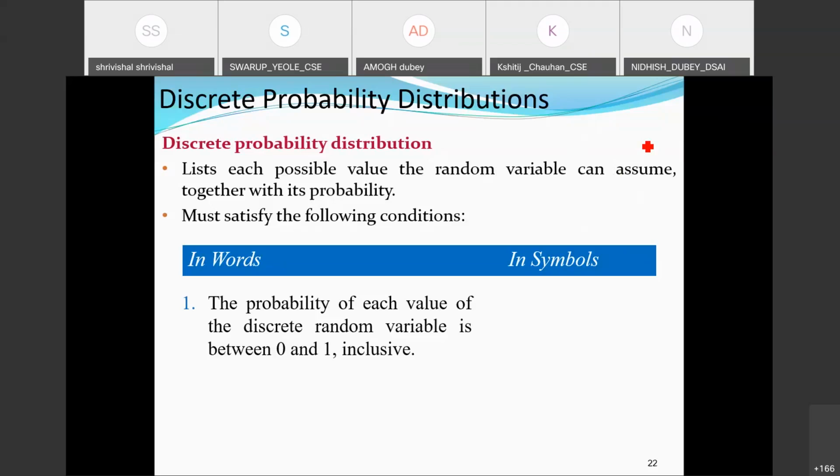And remember one thing, you will get the assigned marks only if you provide all the correct responses. For example, if there is one question with two correct responses, and you provide both the correct responses, then you'll get the full marks. If out of the two you provide only one, which is also correct, then you will not get the marks. So you will get marks if and only if you provide all the correct responses corresponding to any question. Okay, so this is all from my side for today's class.